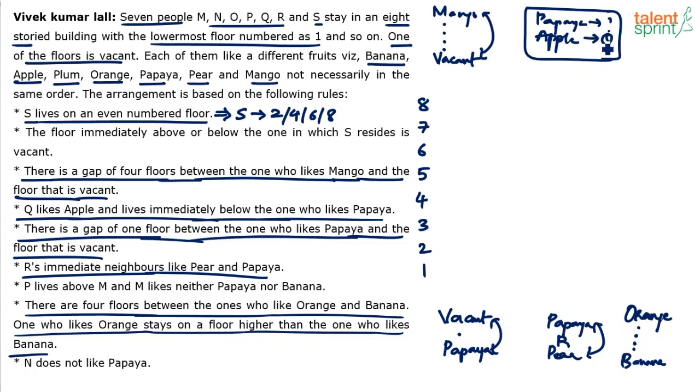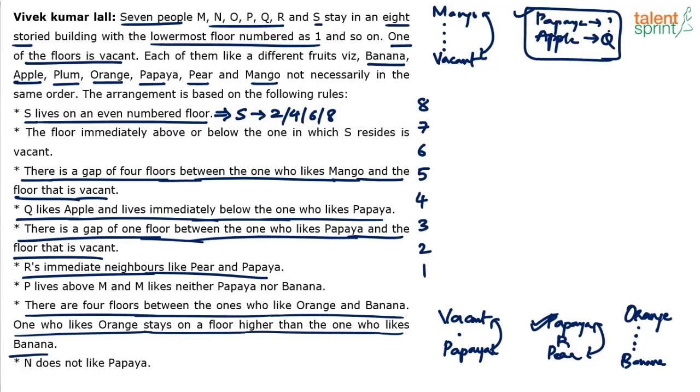Another observation I have is this. See, we know that apple is liked by Q, or Q likes apple, and Q lives below the one who likes papaya. Now look at this statement. It says R lives between papaya and pear. Our confusion is, will it be papaya R pear or pear R papaya? See, try to connect these two points, this one with this one. I think if you mix these two, the only way out is we have R above papaya and pear above R. See, R cannot be below papaya.